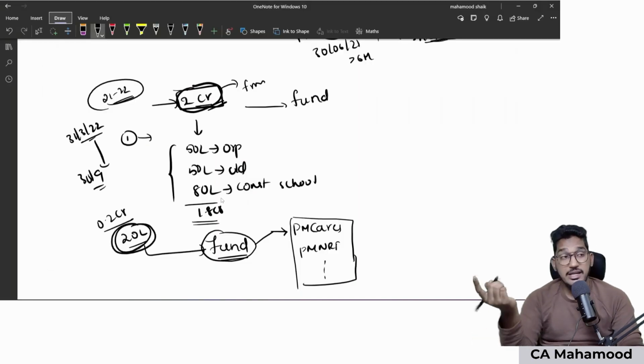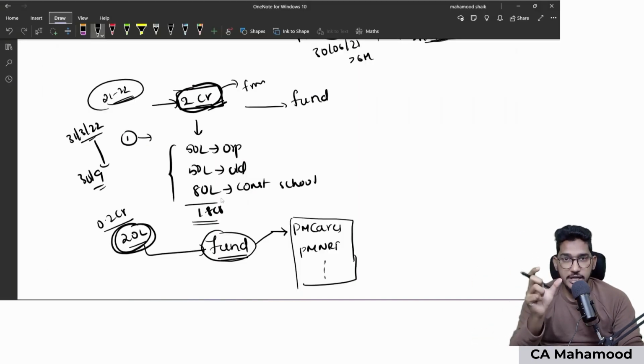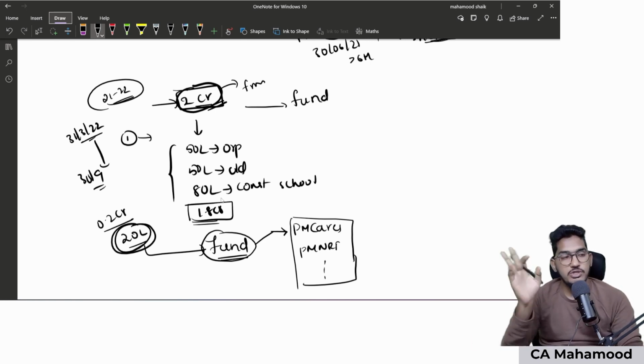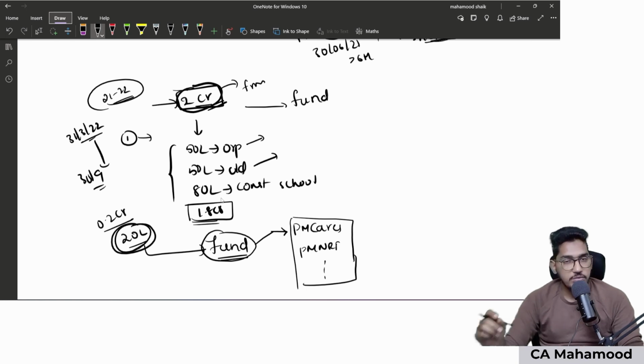Now, the second point is regarding an ongoing project. You have a project ready, but you did not spend it. Take for example, this same example. Total 1.8 crore rupees, you have a plan ready. 20 lakhs you have transferred to government. So out of this 1.8 crores, 50 lakhs you want to give as a donation to an orphanage. The company has written a check, given it immediately. 50 lakhs they want to give as a donation to an old age home. They have written a check, given it. And finally they have 80 lakh rupees. They want to construct a school.